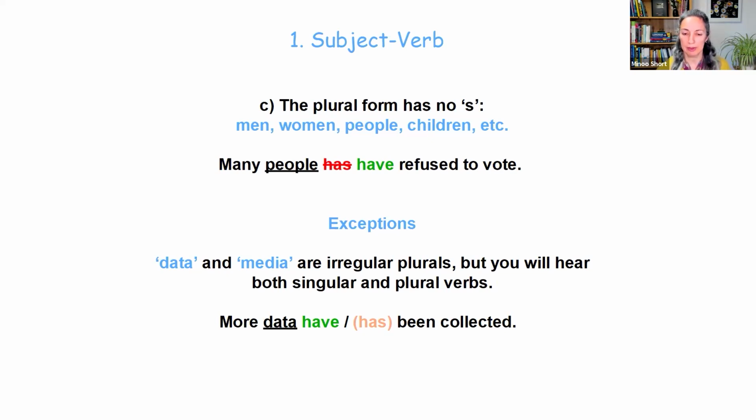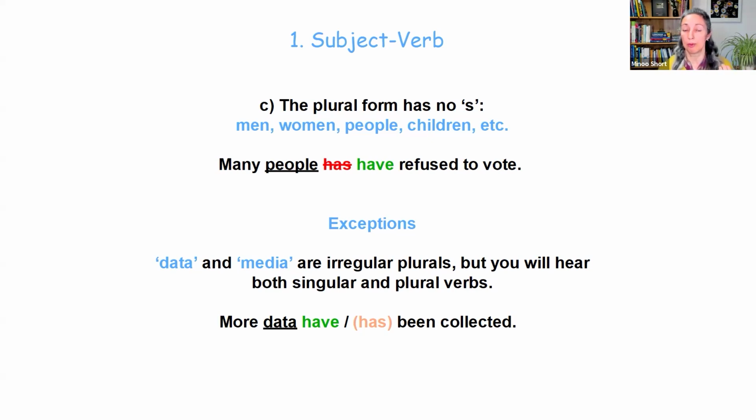Now, there are two exceptions here, and they are the words data and media. They are irregular plurals of datum and medium, but you will hear both singular and plural verbs with them when native speakers use them. These are usually common native speaker mistakes that have become acceptable.